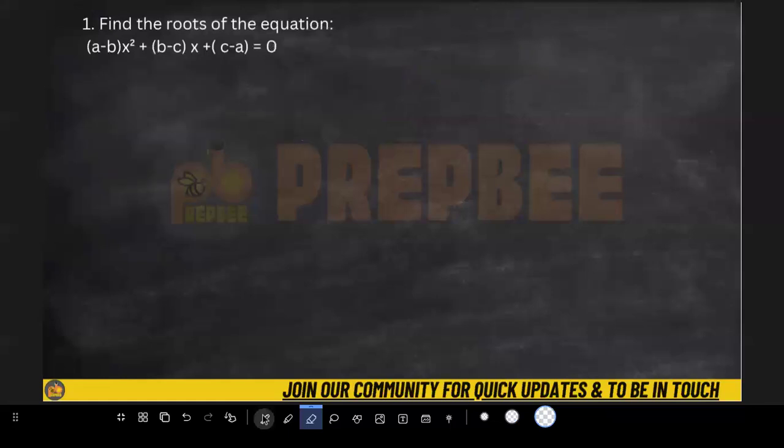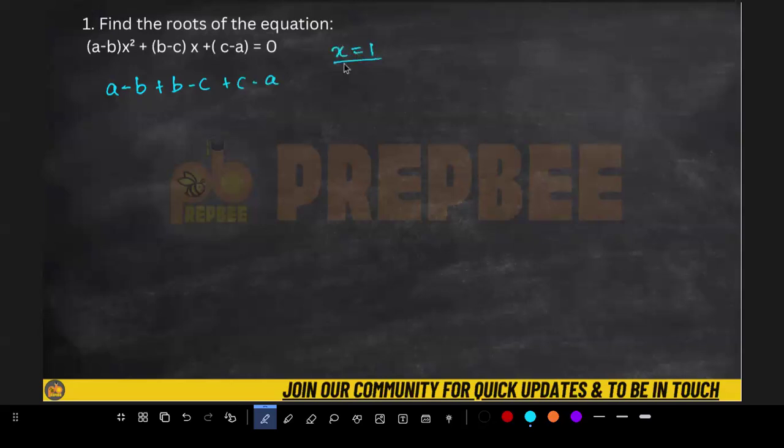Whenever you get this kind of equation, you don't need to solve using a formula or factorization. Simply see here: a minus b plus b minus c plus c minus a. If I add this, or in a simple way, if I put x equal to 1, the value of this equation should be equal to 0. a is going to cancel with minus a, b with minus b, c with minus c.